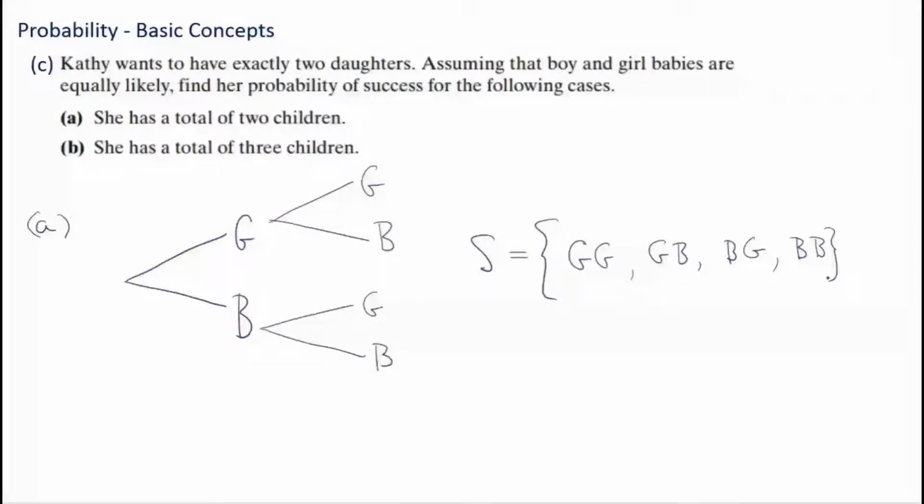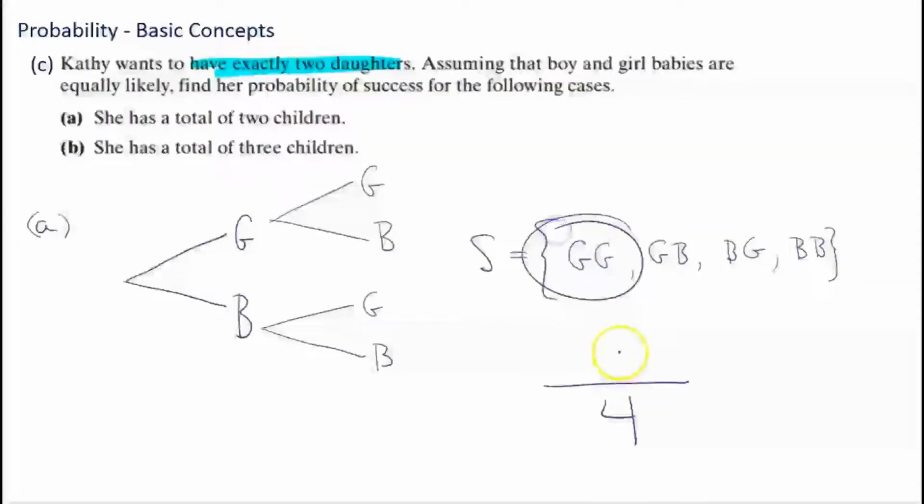So, notice what we're trying to find. Exactly 2 daughters, okay? Find the probability of its success, which is having exactly 2 daughters. Now, remember the denominator is the number in the sample space. How many possibilities are there altogether? There's 4 different possible outcomes. A girl and then a girl, and then a boy and then a girl, and a boy and then a boy. Okay? Now, how many of them meet Kathy's request to have exactly 2 daughters?